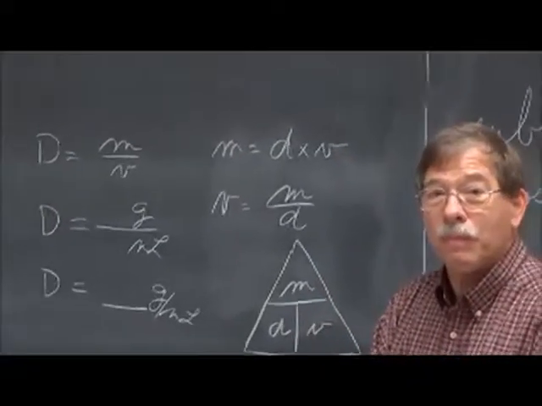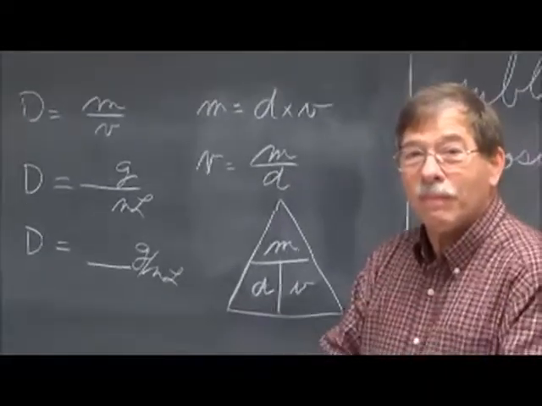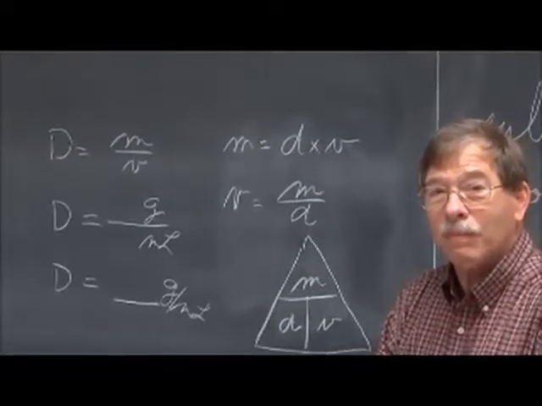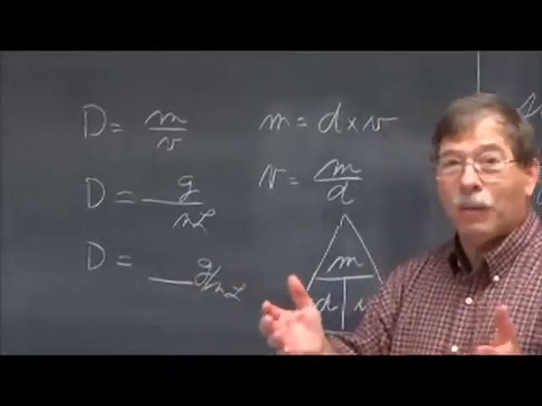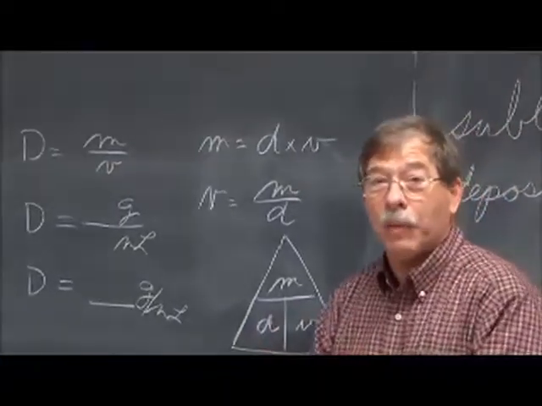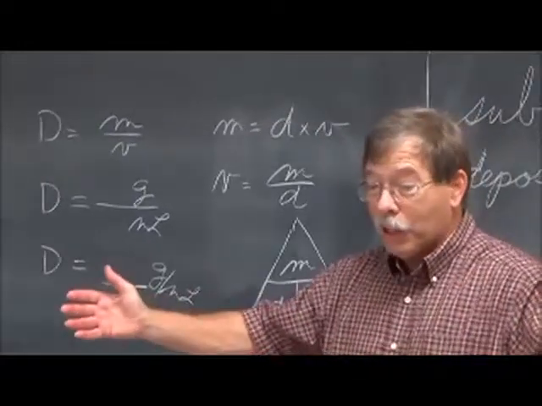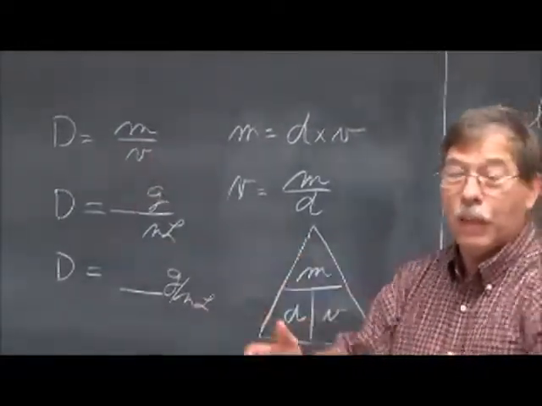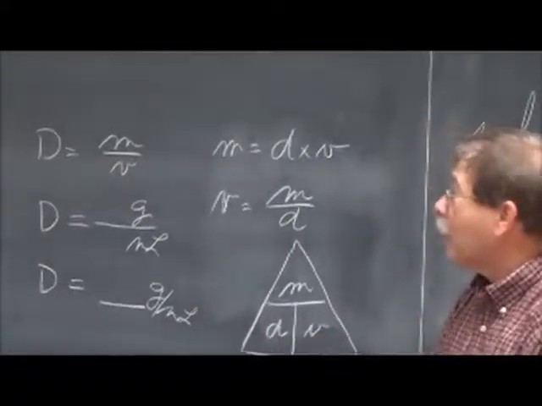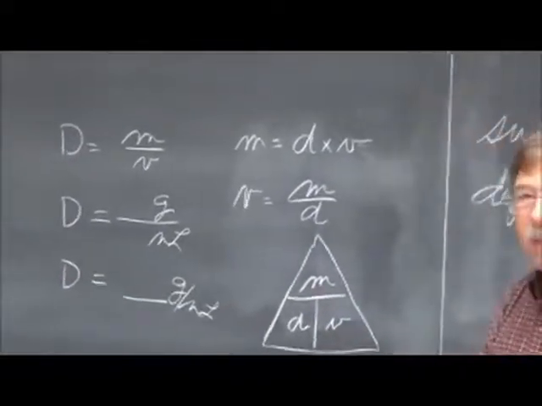So like you're saying, when I see that D equals M over V formula up there, if I have one specific type of substance and we have more mass, it's going to be a fixed ratio? It will still be a bigger volume if you add more mass. For instance, aluminum has a density of 2.70 grams per cubic centimeter. Grams is the mass, cubic centimeters is the volume. It doesn't matter whether you have a little piece of aluminum or a huge piece of aluminum, the density will still be 2.70 grams per cubic centimeter. Because when you add more mass, isn't it going to take up more space? Sure, the ratio is the same. The kids always mess that up.